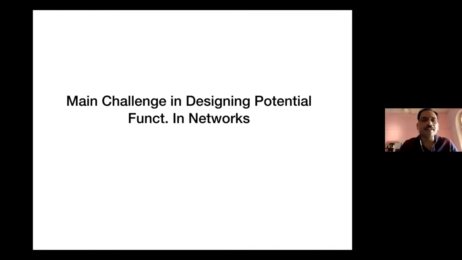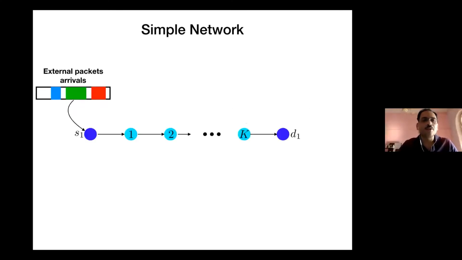Now the main challenge is designing such a potential function in networks. In the example I gave you, there was just a single node, so there is not much to go wrong. Let's think of the simplest network, a line network. There is a single source, a single destination, and a bunch of servers in between, where every packet has to go through each of these in sequence before it is delivered at its destination D1. So packets arrive into S1.